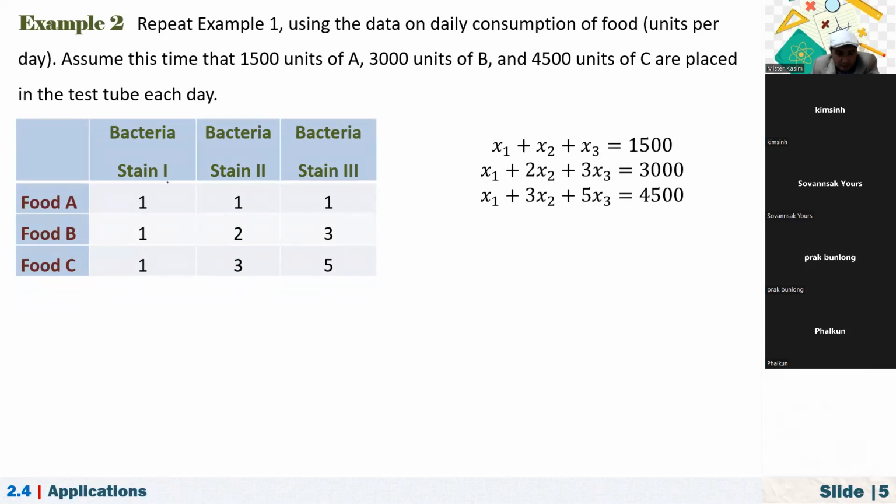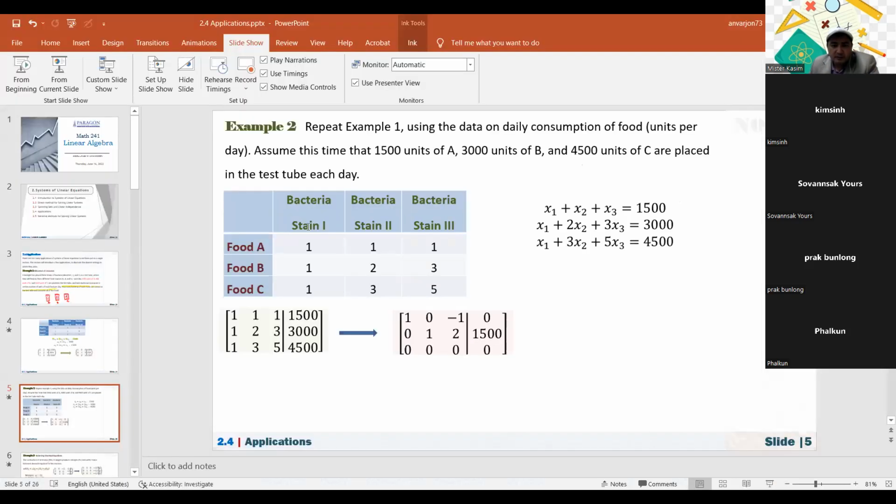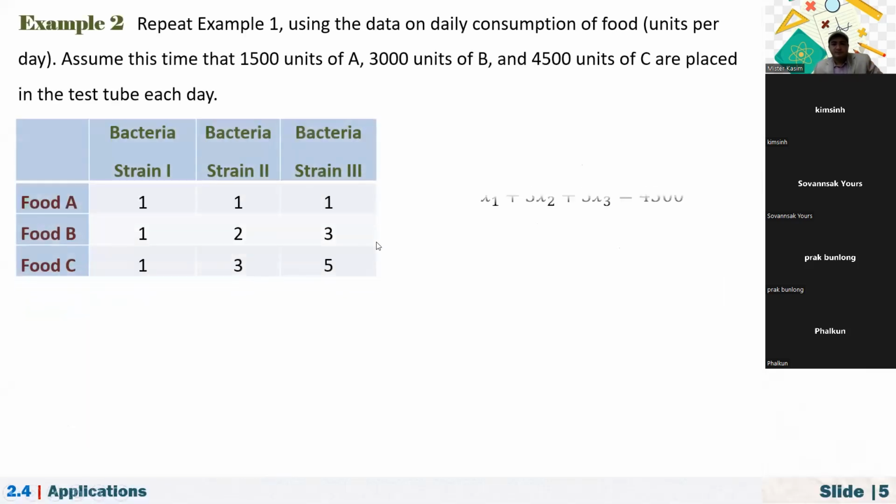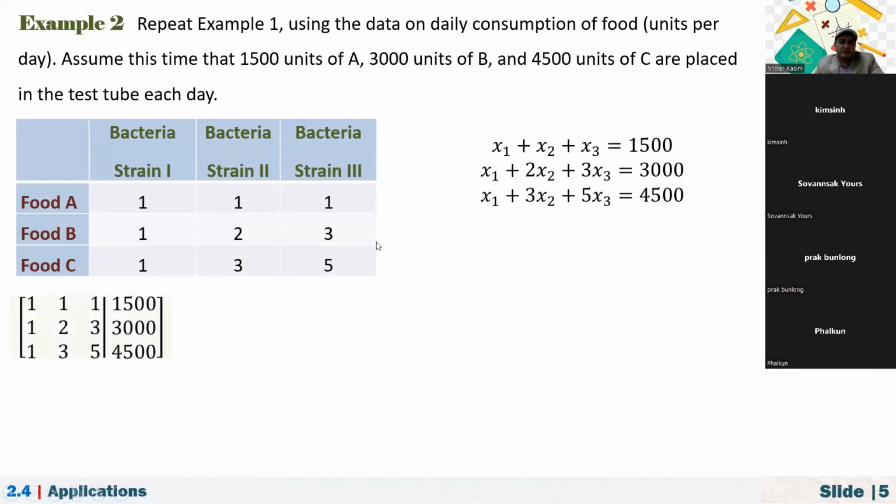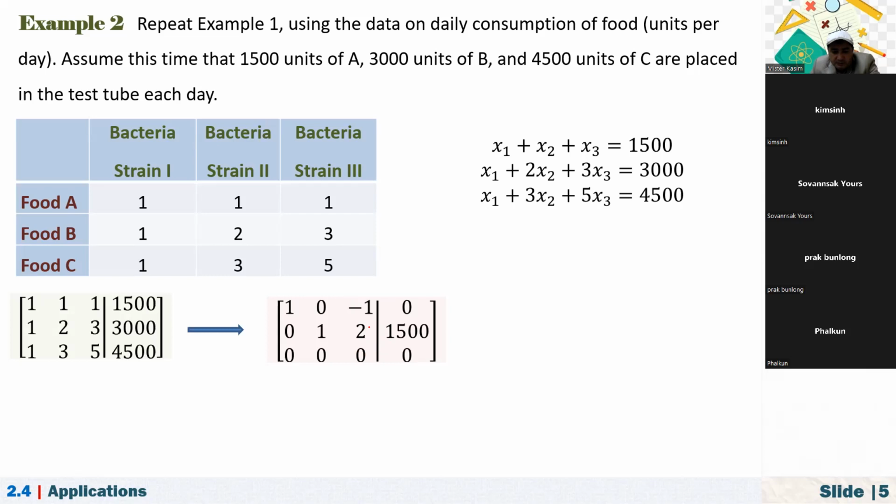Bacteria strain A. Okay, so that's our system. And after that, we need to form our augmented matrix, right? That's the 1, 1, 1, 1, 2, 3, 1, 3, 5. That's the coefficient matrix. On the right-hand side, we have the constant column. And the next step, you know what to do. We have to reduce this to reduced row echelon form, right? So if we reduce this to reduced row echelon form, we have this matrix. And after that, what are we going to do here?